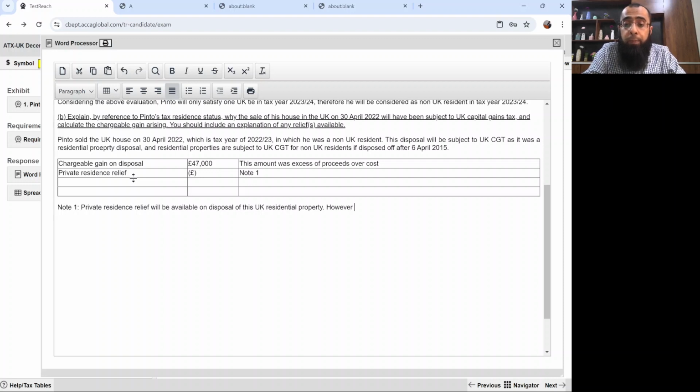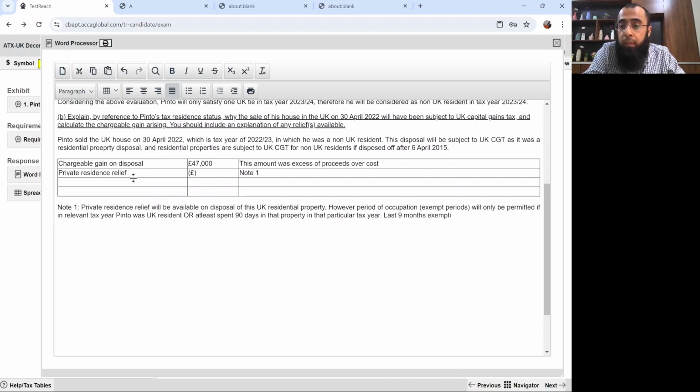However, the period of occupation will only be permitted if in the relevant tax year Pinto was UK resident or at least spent 90 days in that property in that particular tax year. The last 9 months exemption will be available on the property. The last 9 months exemption is always available.